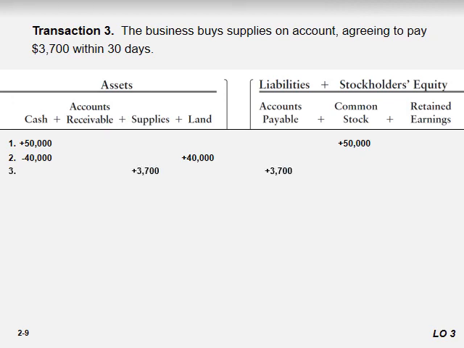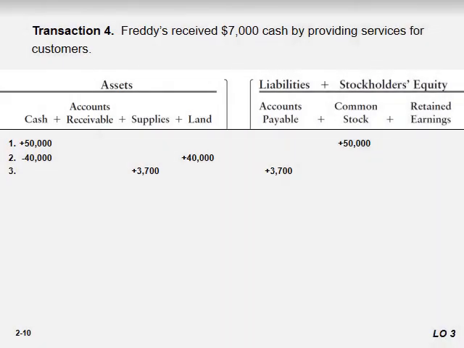Here we go. Similarly with transaction 4, Freddy received 7,000 cash by providing services. It means Freddy performed sales oriented services. It's an auto shop, so the main revenue is service, auto service. So it receives cash, and sales is a part of retained earnings. Retained earnings increased.